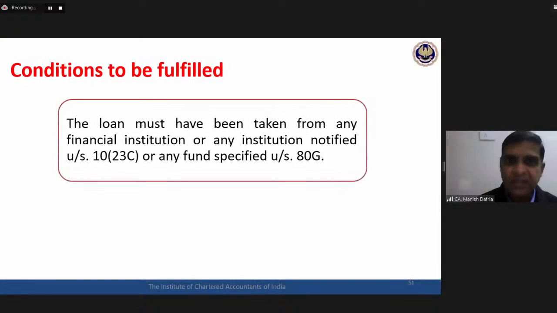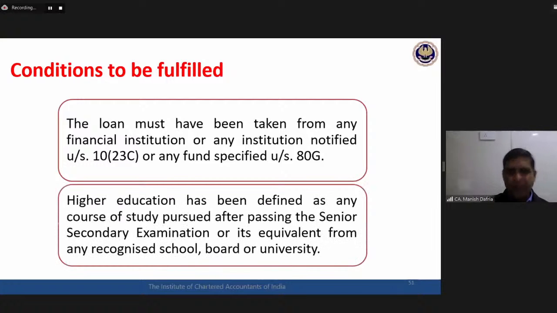Okay. What are the conditions which are required to be fulfilled? First of all, it has to be a higher education loan. You cannot take this loan from every Tom, Dick and Harry. This loan must have been taken from a financial institution, that is any bank or other financial institution, or any charitable or educational institution only. If you have taken a loan from your relatives, your uncle has given you a loan and you are paying interest, 80E deduction is not available. It has to be a loan from a bank, financial institution, or any charitable or educational institution only.